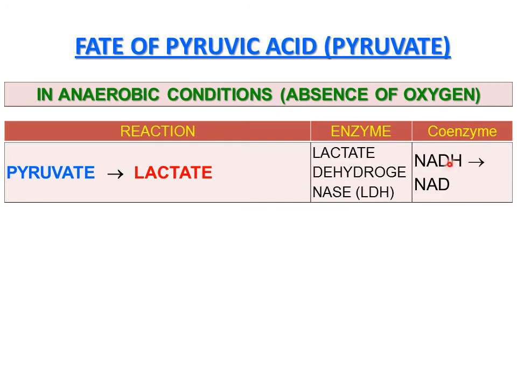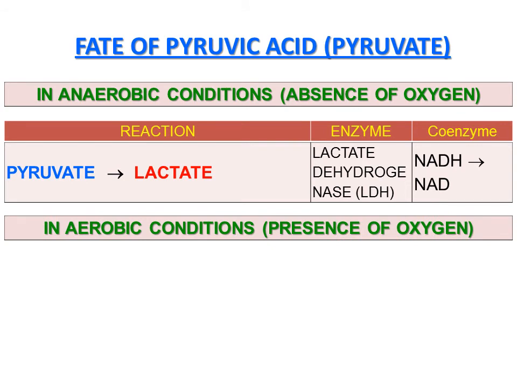NADH reducing equivalent produced in glycolysis is converted to NAD, so that this NAD can be reused in glycolysis, because there is no mitochondria, no electron transport. NADH cannot be oxidized there, so it has to be oxidized in this step. It is the recycling of NAD. So anaerobic reaction, conversion of pyruvate to lactate or to methane, or alcohol, so many things it forms, is just to recycle NADH to NAD in absence of oxygen.